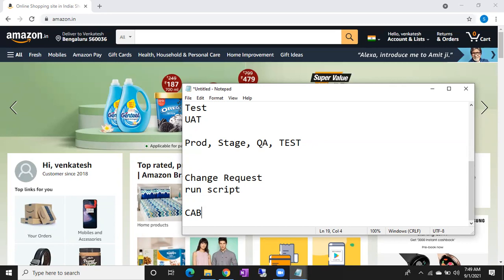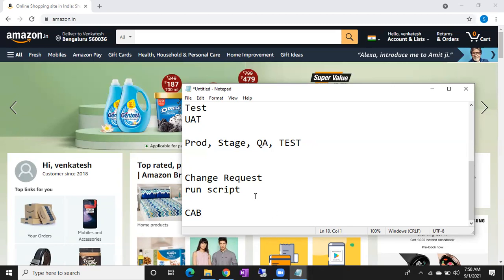Not that easy. Don't think like we can directly execute the script. Executing a script is very easy. You just have to copy, open the script, and click on the execute button. 3 steps. But if you want to execute that particular script, you have to follow all these protocols. Again, I'll explain these things in the patching process. Don't worry about it.